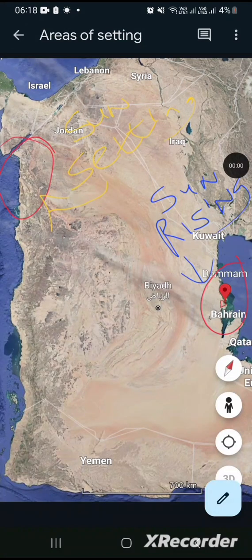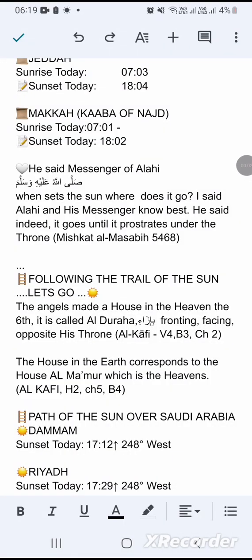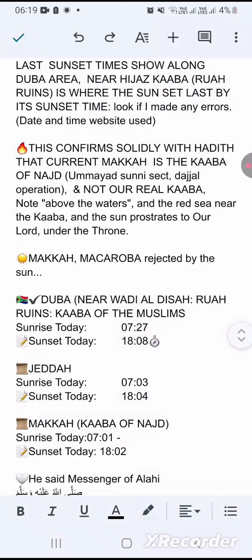Okay, so let's look at this. The sun is rising in the areas around Dammam and it's setting around the Abu Salama, Duba, Sharma, the area in the red to the left, in which case it is not crossing the path of the current Makkah. It's not rising and setting in that direction. In which case, if we follow the hadith of the Messenger sallallahu alaihi wasallam, it goes until it prostrates under the throne. In which case, our Kaaba.